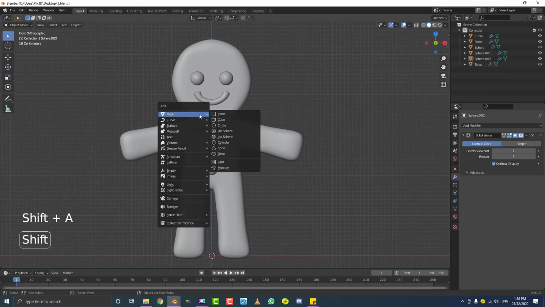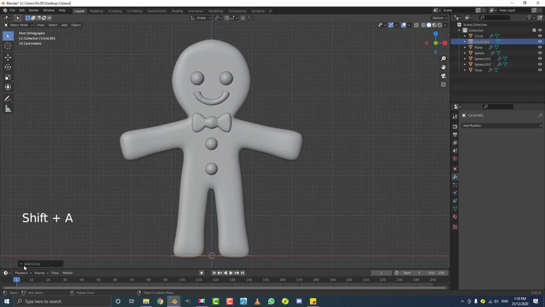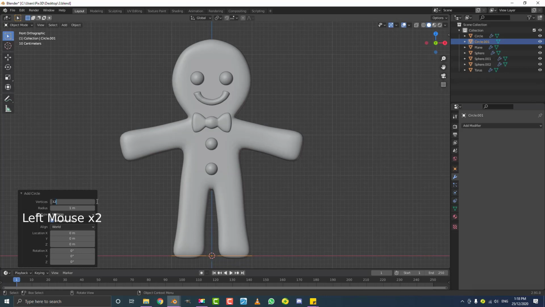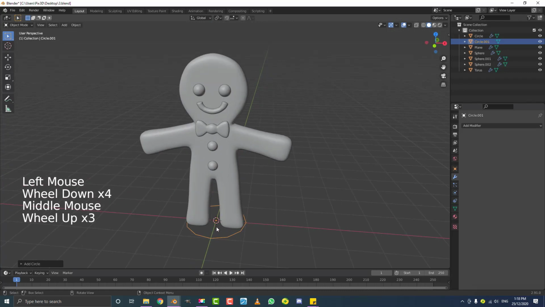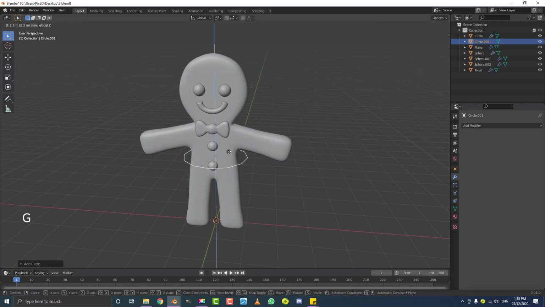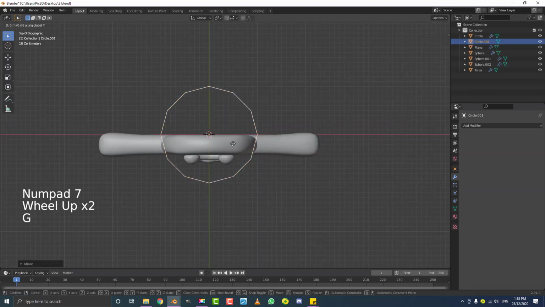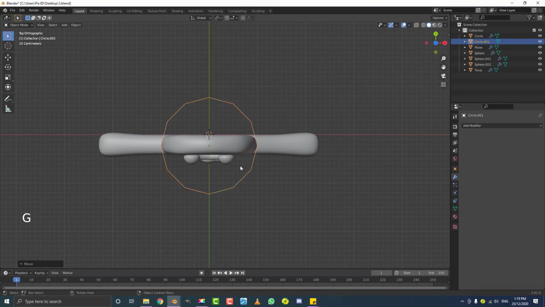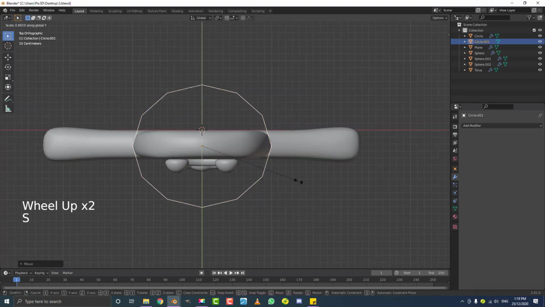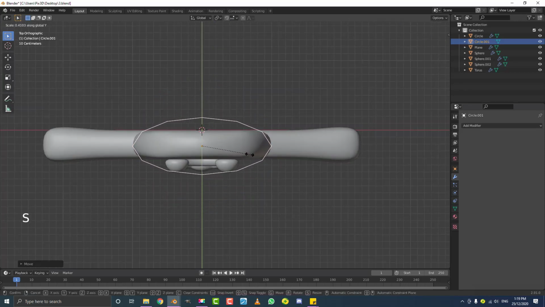We're going to go Shift A, we're going to add in a circle. Go to the add circle settings and make sure the vertex count here is 12, and then hit enter. Drop down, and now we've got this circle here with 12 vertices. We're going to go G, Z, move it up to the head here, and then go to our top orthographic view by hitting 7, G, Y, and move it forward till it's in the middle, and then we're going to go S, Y, and scale it down on the Y, about this much.